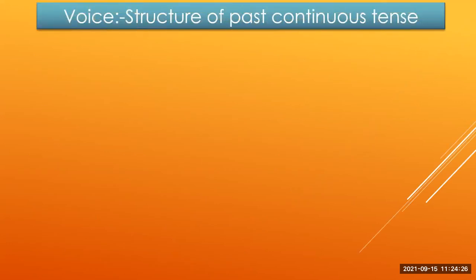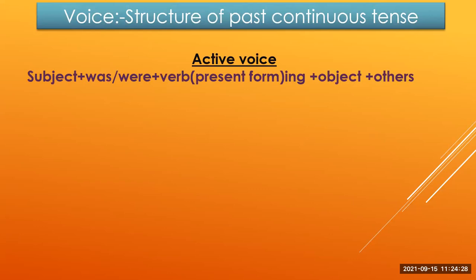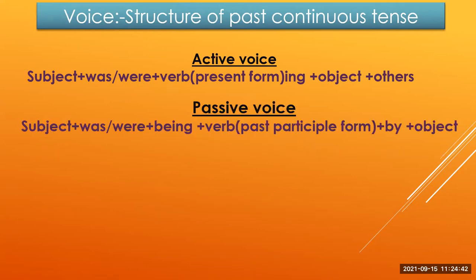Now the structure of past continuous tense. In active voice, the structure of past continuous tense is subject plus was or were plus verb plus ing plus object plus others. But in passive voice, the structure changes into subject plus was, were plus being, verb in past participle form plus by plus object.